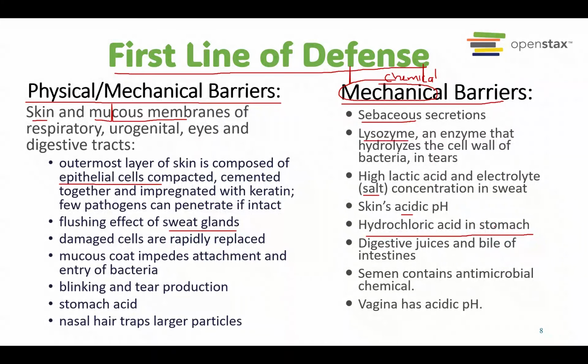Digestive juices and bile in our digestive system can also kill several types of bacteria. Semen contains some microbial chemicals. The vagina also has acidity that can protect against some infections or pathogens. So this is a chemical barrier. Okay, so in the first line of defense, we have the physical, mechanical barrier, and the chemical barrier.